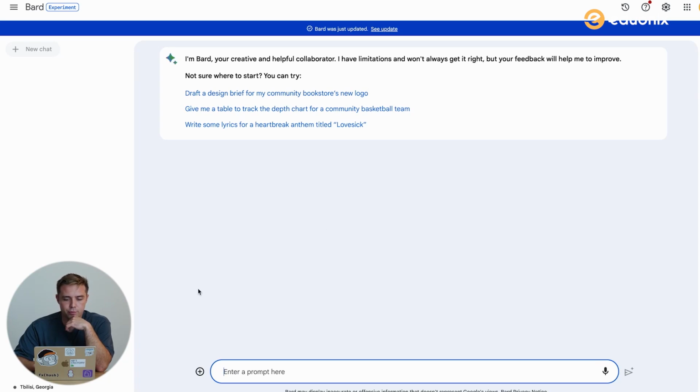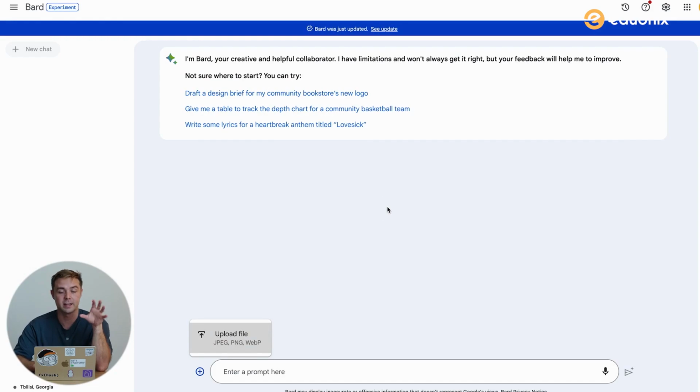But okay, let's go into Google Bard. As you can see, a pretty similar interface here. The only difference is you can upload a file here. You can upload an image, a web file, or anything else, so that it takes that into account. But other than that, the main thing that I've found really different throughout testing is that Google's Bard sounds like it has more human-like responses. In all other areas, I would say ChatGPT is actually better, especially when it comes to quantitative analysis, calculating things and stuff like that. ChatGPT is definitely better.